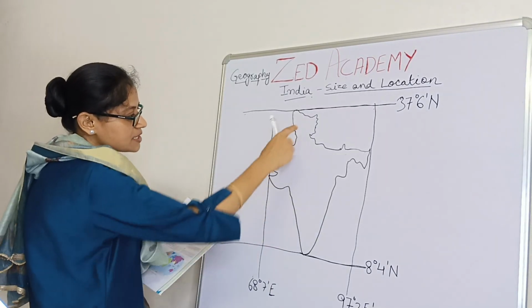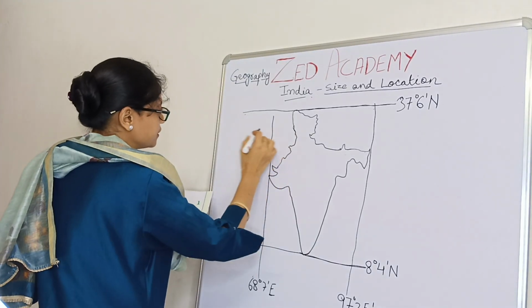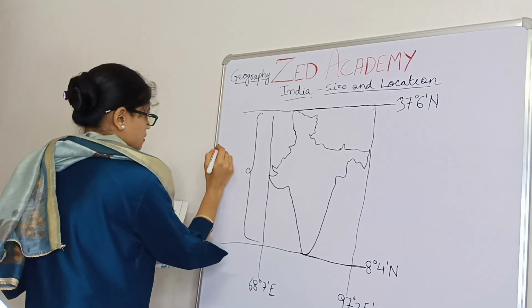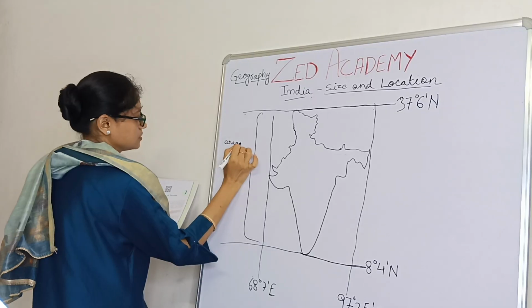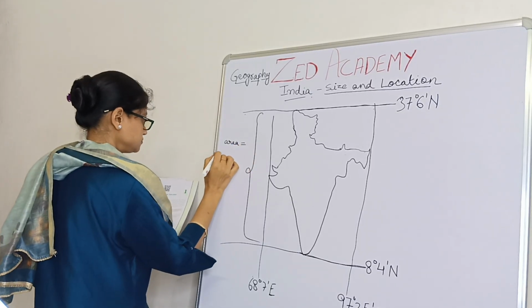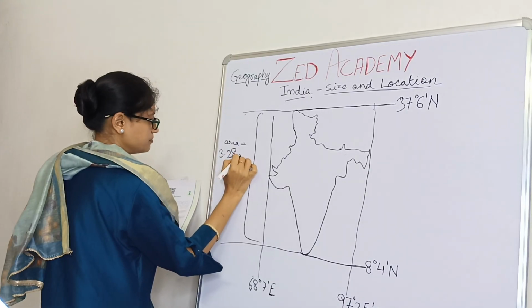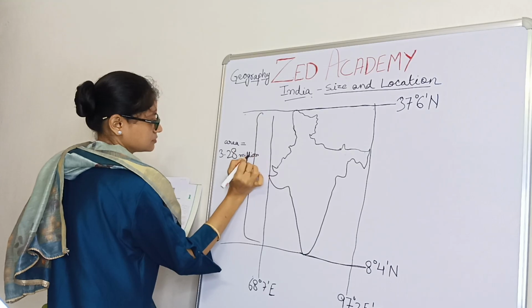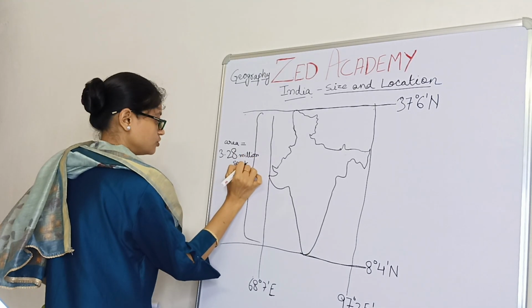The whole land mass is the area. What is the area of India? Full area: 3.28 million square kilometers.